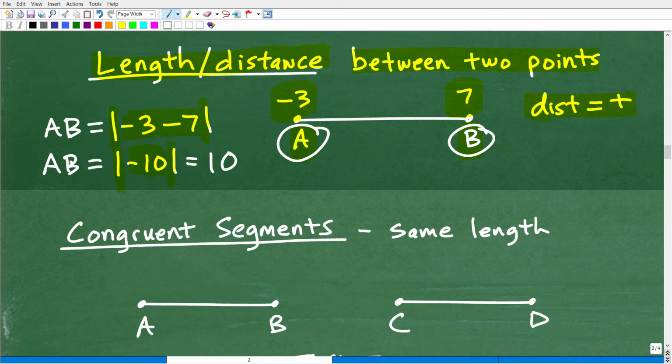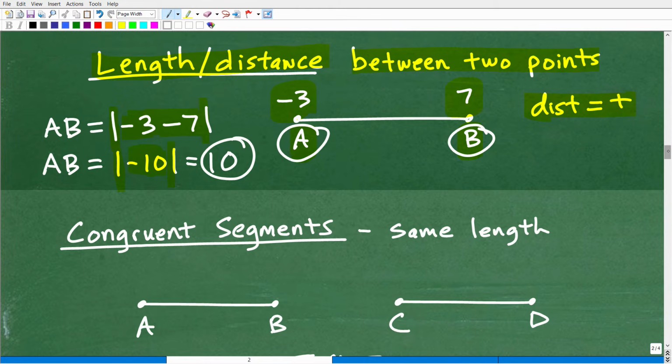All right, let's notice the notation. If I write AB like that, notice there's no line or line segment symbol over it. When you write just AB like so, that means the distance from A to B. You've got to be careful, because on a test or a quiz you'll be given this type of notation and you have to interpret what it means. But let's finish this up. The distance between A and B is the absolute value of -10, which of course is 10.